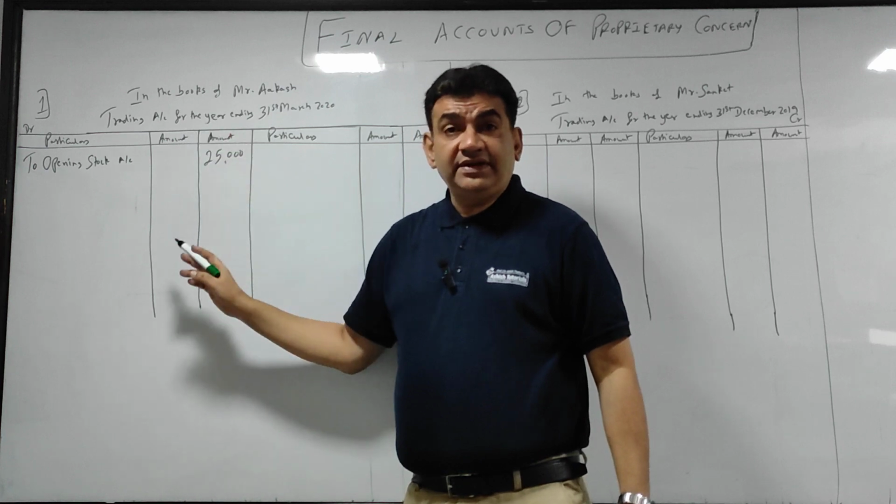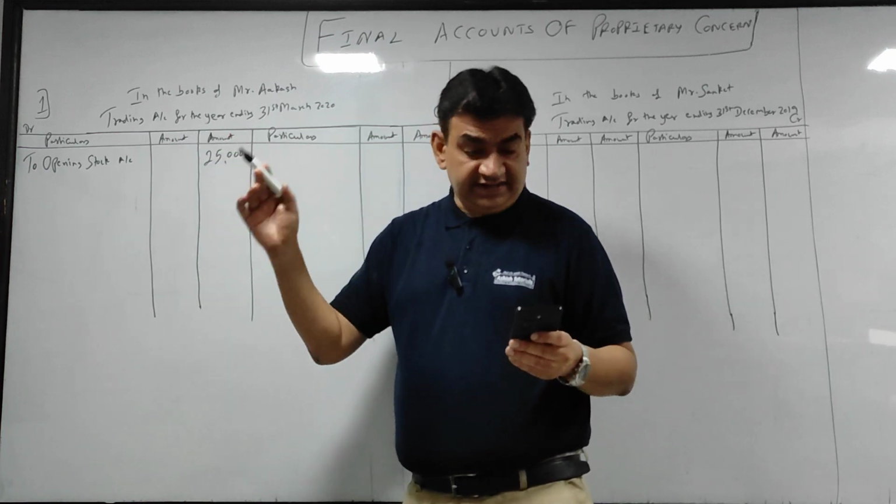Goods coming in, debit trading; goods going out, credit trading.